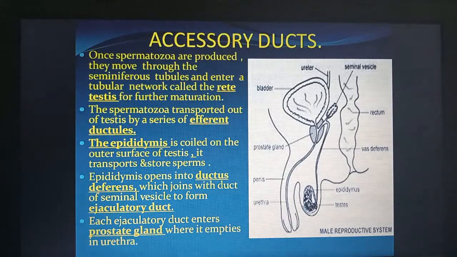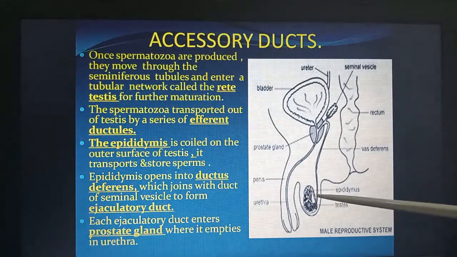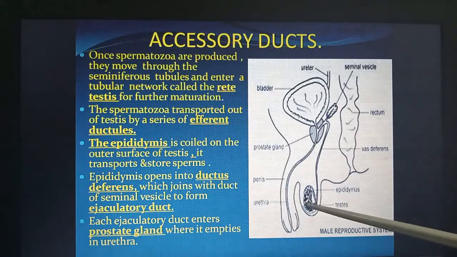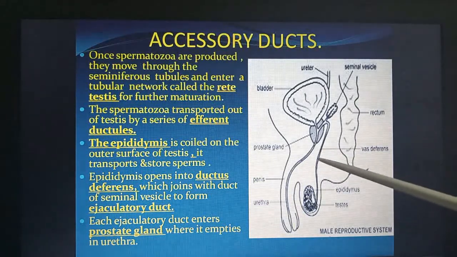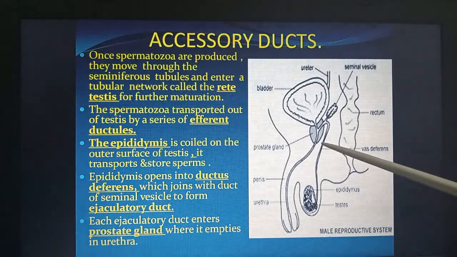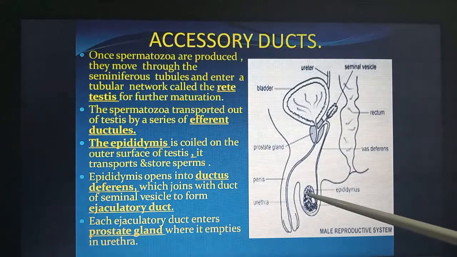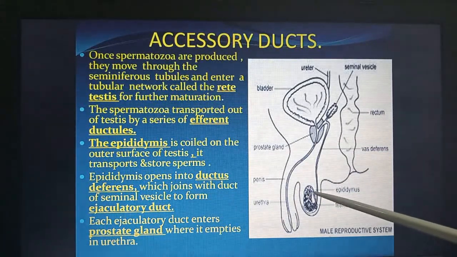Once spermatozoa are produced, they move through the seminiferous tubule and enter a tubular network called the rete testis for further maturation. These are produced here, then they enter the rete testis, and the spermatozoa are transported out of the testes by a series of efferent ducts. And then the epididymis is coiled on the outer surface of the testes. It transports and stores sperms. Epididymis opens into the ductus deferens.